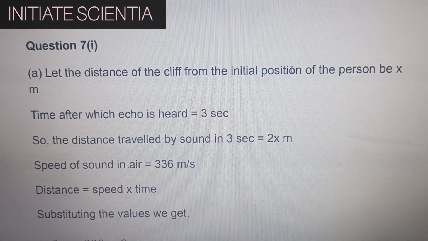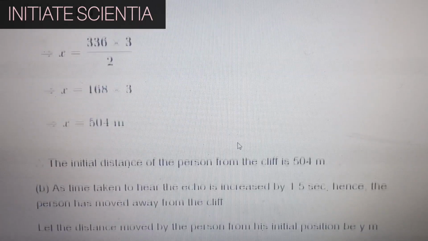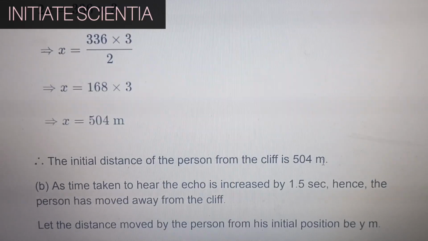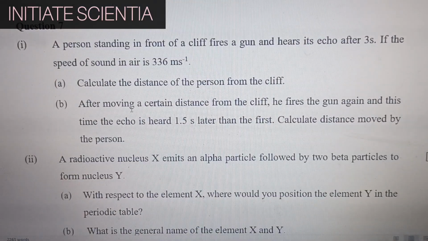Speed of sound in air is 336 meter per second. Distance is speed into time. Substituting the values, we get x equal to 504 meters. The initial distance of the person from the cliff is 504 meters. After moving a certain distance from the cliff, he fires the gun again, and this time the echo is heard 1.5 seconds later than the first. Calculate the distance moved by the person.